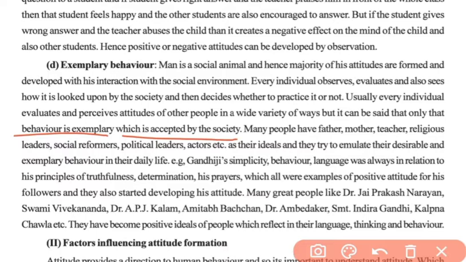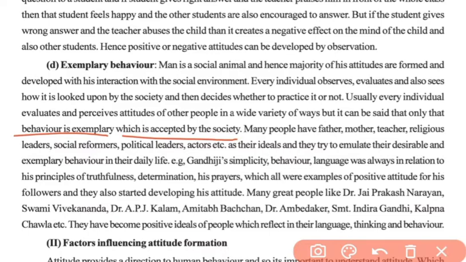Okay, so for example, many people have father, mother, teacher, religious leader, social reformers or political leaders as their idols. And why do they make them idols? Because some behavior of those people is exemplary, in the sense that their behavior would be accepted by the society and they would become the idol of that individual.